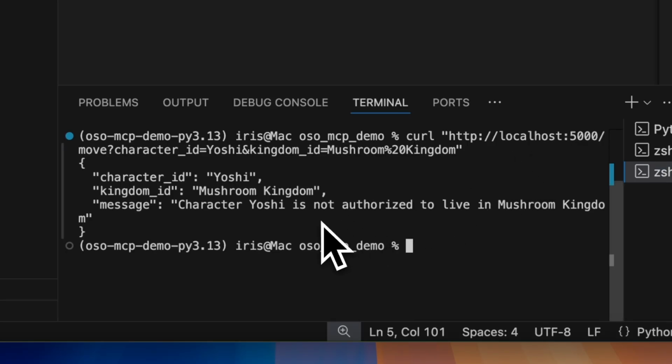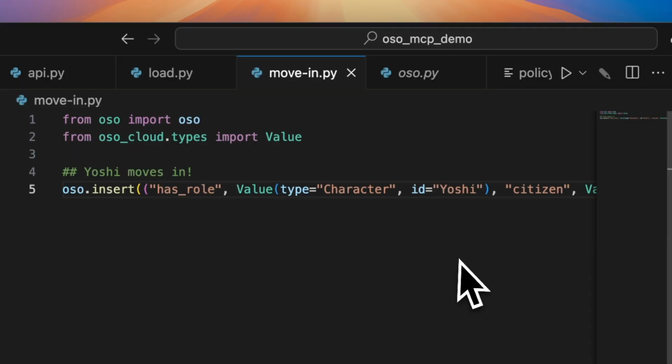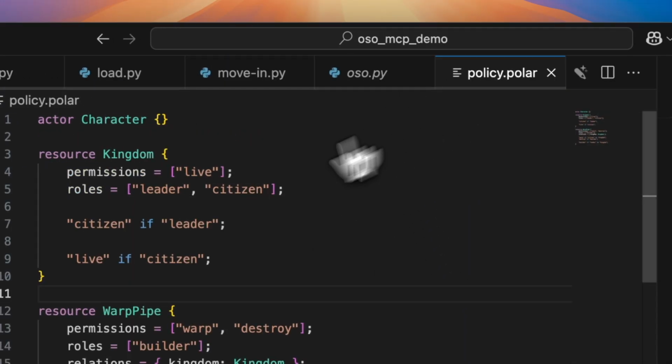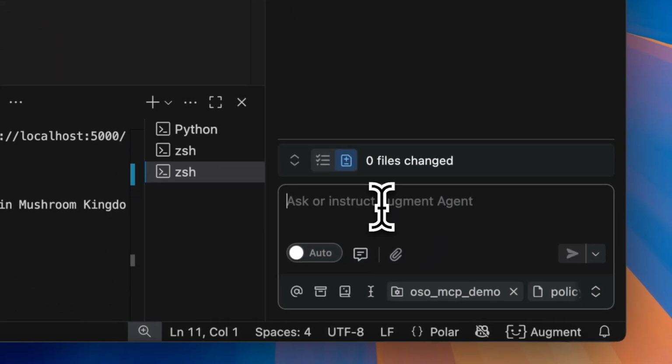Looks like something's wrong. Yoshi doesn't seem to have permission to live in Mushroom Kingdom. But we definitely added the role for him as a citizen. And looking at the policy, citizens should have permission to live in the kingdom. Let's ask our AI assistant. Why is Yoshi not authorized to live in Mushroom Kingdom?